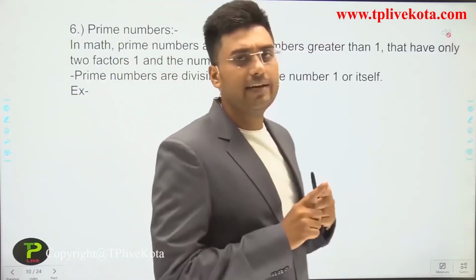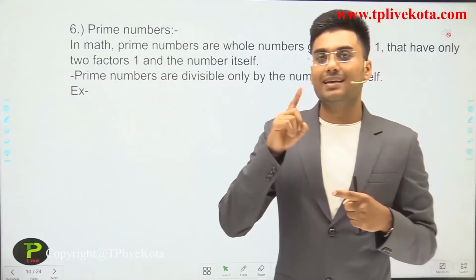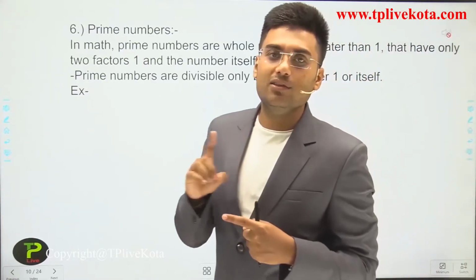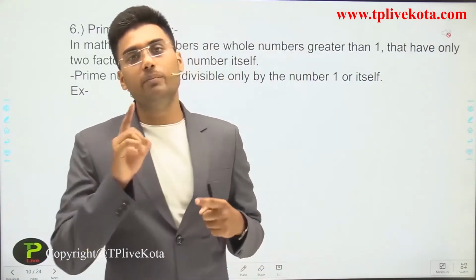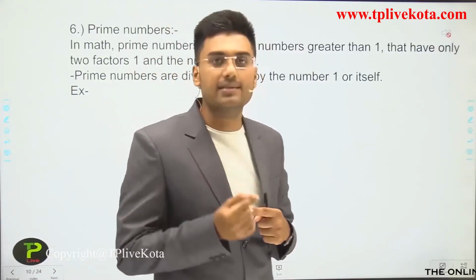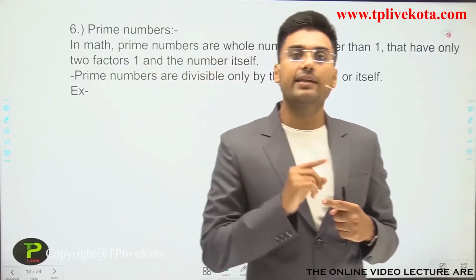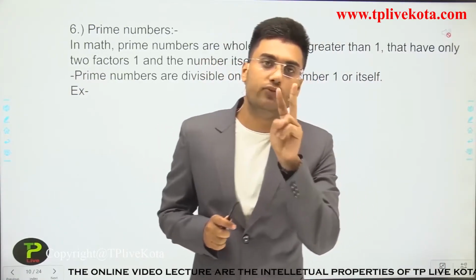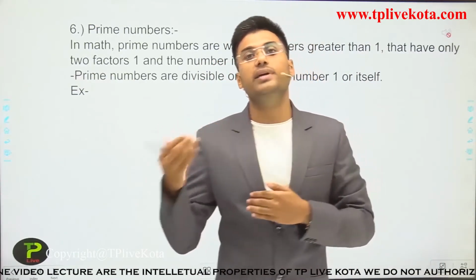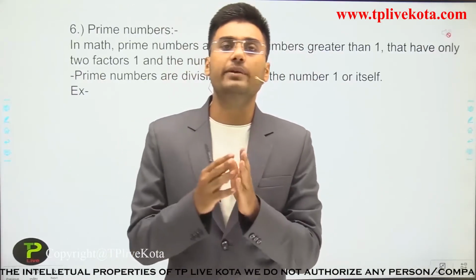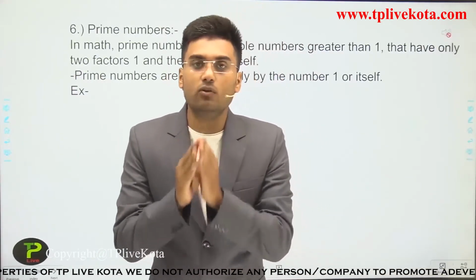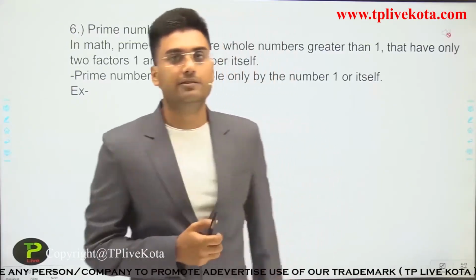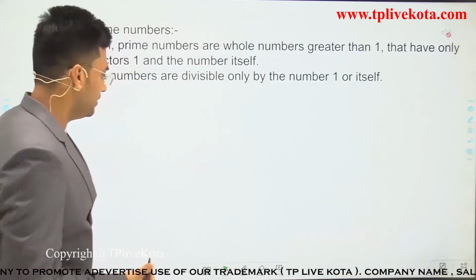The first criterion for a prime number is that it is greater than 1, which means 1 is not a prime number. The next criterion is that it has only two factors, that is 1 and the number itself. It means a prime number cannot be further divided into smaller natural numbers. Let us understand with one example.